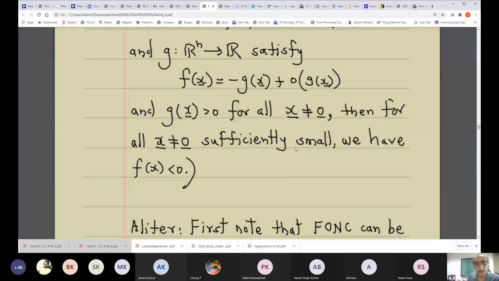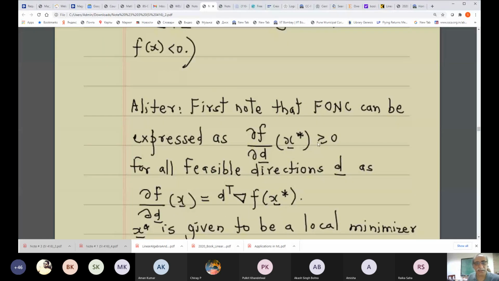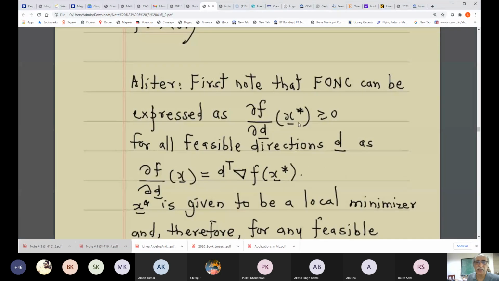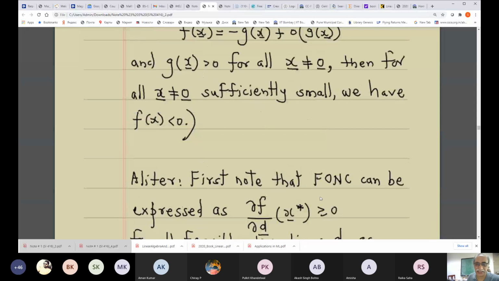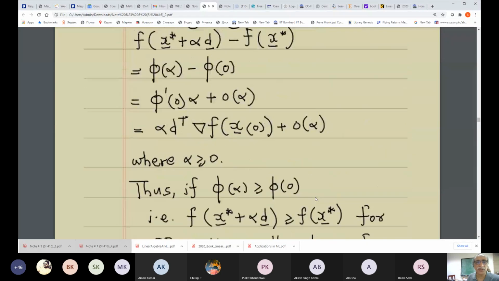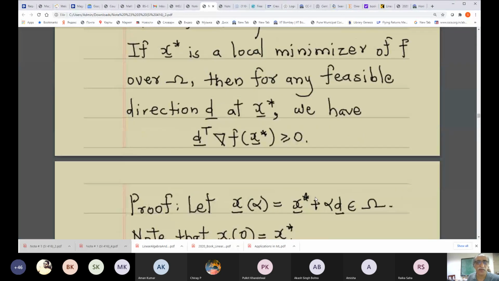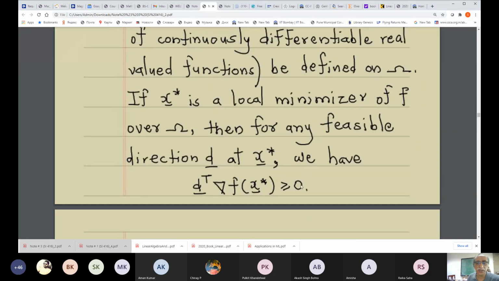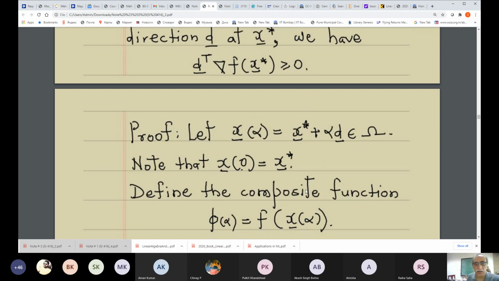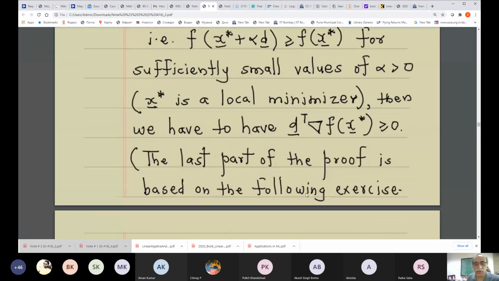Okay, this is already mentioned, and as I said, there is an alternate proof also. So first note that this can be expressed as this. This is very straightforward. I am sure many of you are able to figure it out by yourself. Okay, so this necessary condition actually arose when we looked at this one.